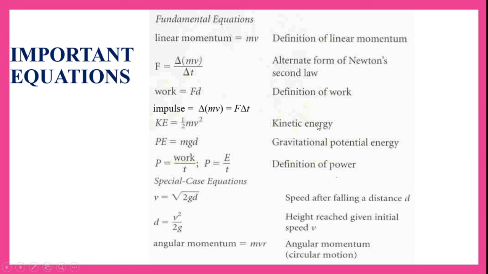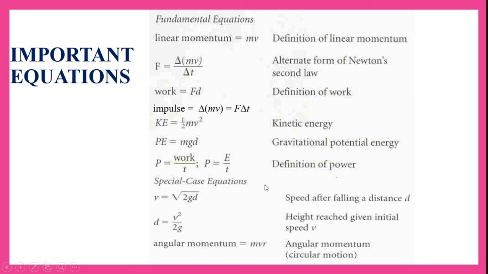We have learned that kinetic energy is half mv squared. We have also seen gravitational potential energy, which is mgh, where here we have taken d, that means height. And we also need to know the definition of power. Power is work by time. Work is in the form of energy, so power is energy by time.